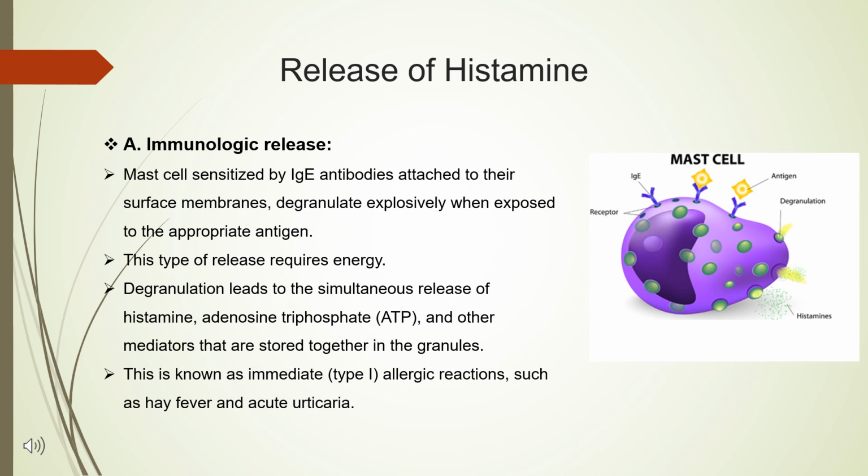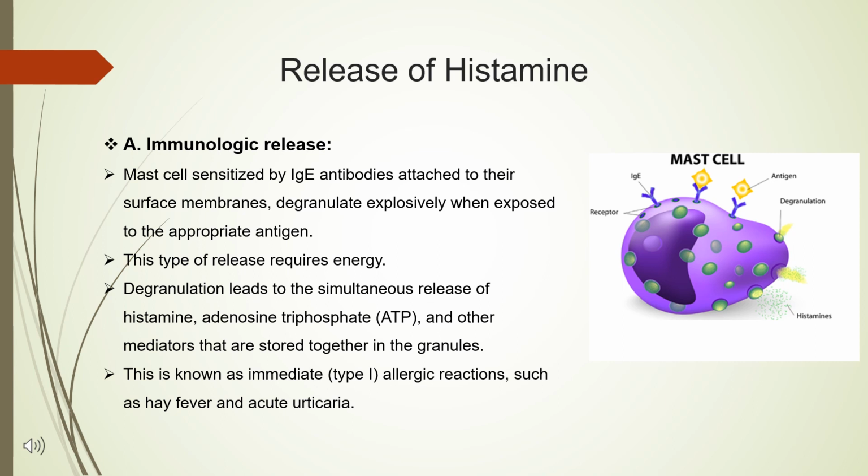After the synthesis, the next step is release of histamine. The release of histamine is done by two processes. The first one is immunologic release, and the second one is chemical and mechanical release. In immunologic release, mast cells sensitized by immunoglobulin E antibodies attached to their surface membrane degranulate explosively when exposed to the appropriate antigen.